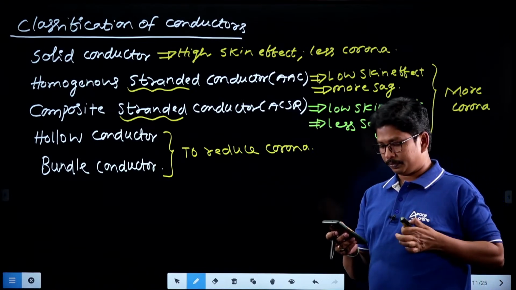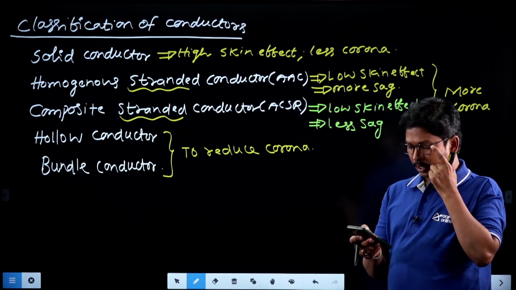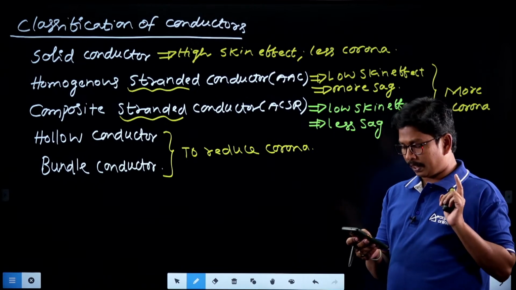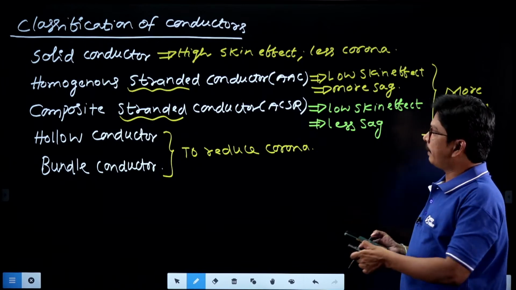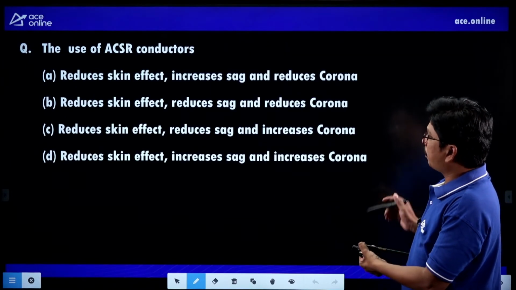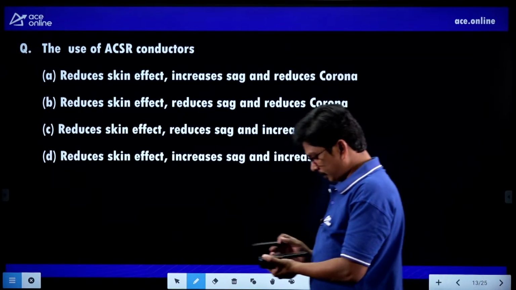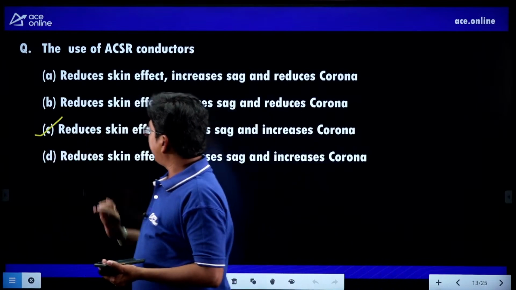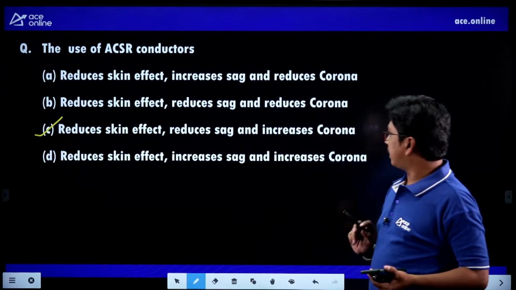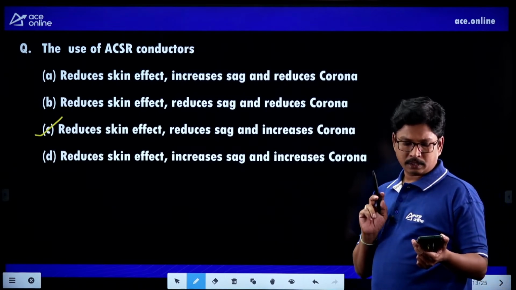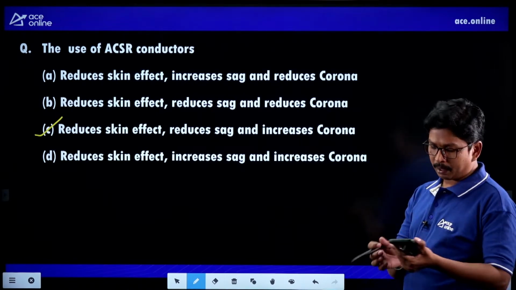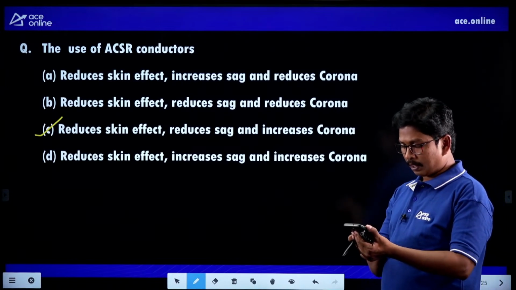Yes, I'm the person I have taken the power system analysis, right? So please check it everybody. So the correct answer is option C. Reduce skin effect, reduce sag and increase corona. It's not going to reduce corona, the ACSR conductors. So please go through this question everybody, somewhat most important.